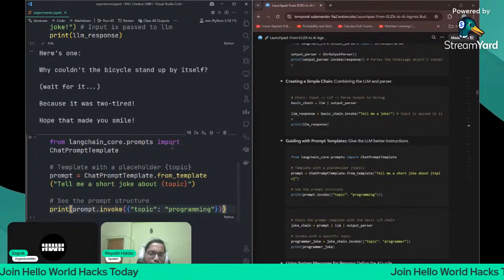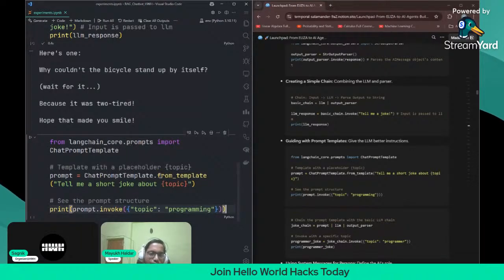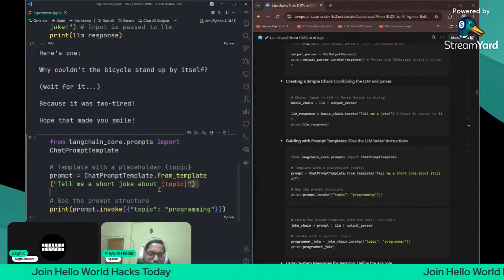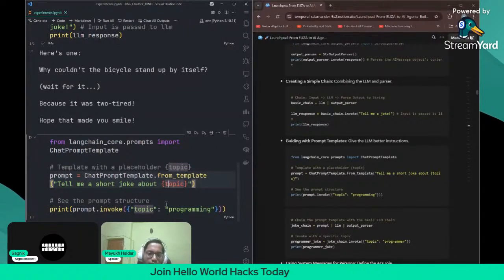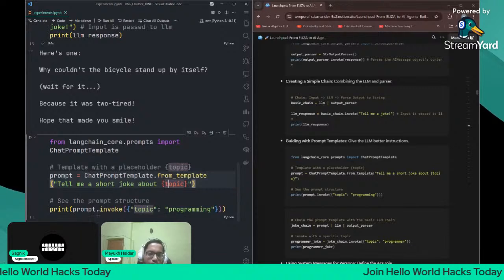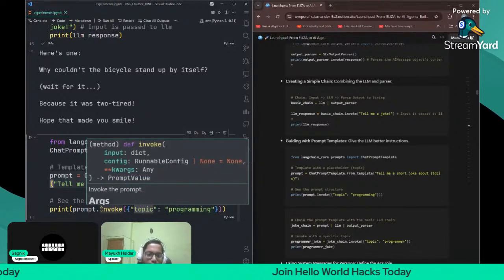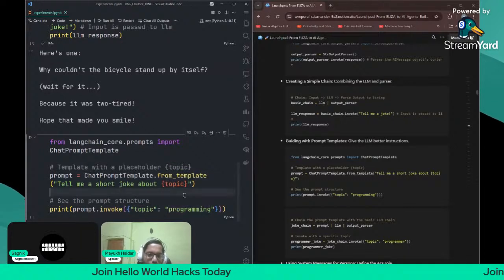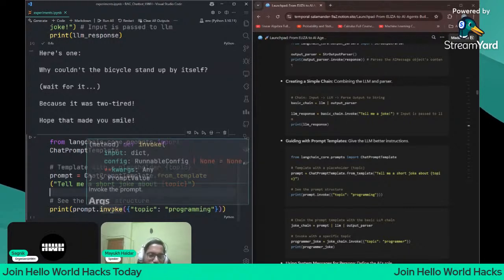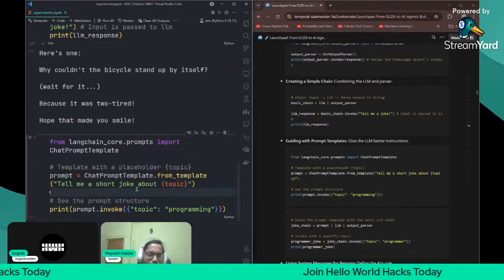From the LangChain core prompts module, we are importing the ChatPromptTemplate class. Then we are using the from_template function to create a prompt template. This is a template, with topic as a placeholder, and then we will use prompt.invoke. Prompt.invoke means we are calling the prompt template object to fill the topic with programming. Now what will the output of this be? Can anyone guess? It will be nothing but "tell me a short joke about programming."